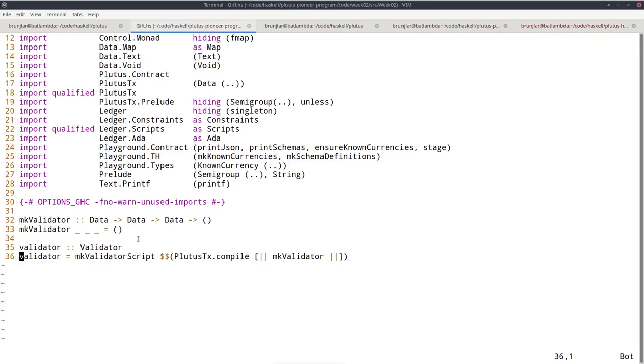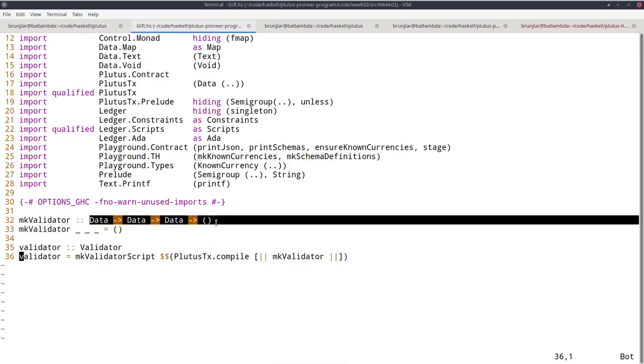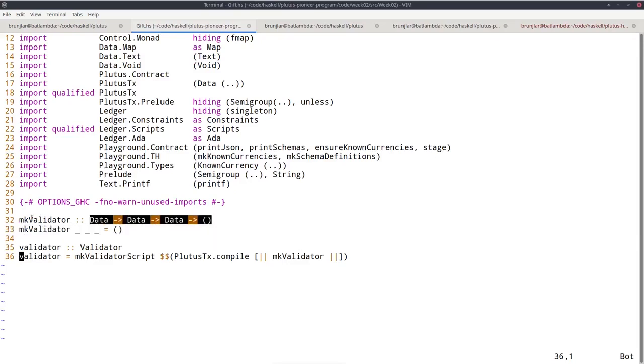Okay, so we need a piece of code that represents something of type data to data to data to unit. I mean, we have our makeValidator function, but that is a Haskell function. It's not code. So somehow, having this function, we must get our hands on the code of that function, the actual syntax, the syntax tree. And this is what these so-called Oxford brackets are for. They allow us to quote, the technical term is quote. So having some Haskell expression, we can quote it using these brackets to get at the underlying syntax tree.